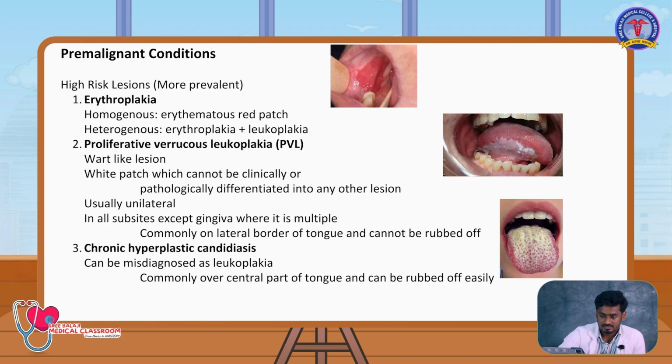Then comes the pre-malignant condition. We will consider pre-malignant conditions in 3 categories: high risk lesions, intermediate lesions, and low risk lesions. High risk lesions include erythroplakia. Erythroplakia can be homogeneous or heterogeneous. What do you mean by homogeneous? What do you mean by heterogeneous?